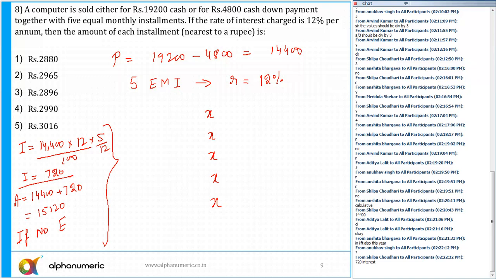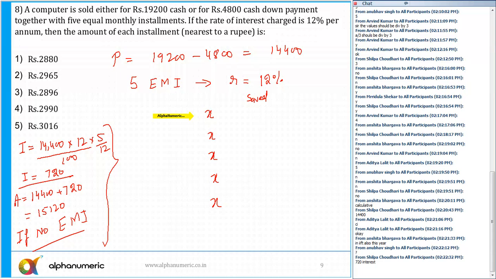If there is no EMI, then this is the case. Now, second case, since I'm paying the installment, X rupees I paid the first installment. Can you tell me how much I saved here? If I do not pay X rupees after 1 month, then I need to pay the interest for another 4 months. Because I paid rupees X after the first month, I'm not going to pay the interest on this rupees X. So I need to pay interest only on the remaining amount.